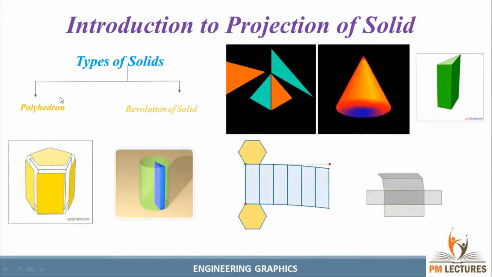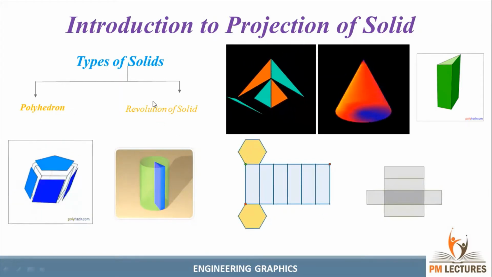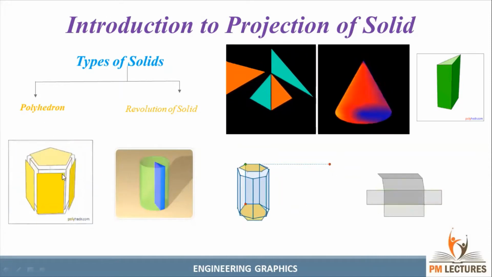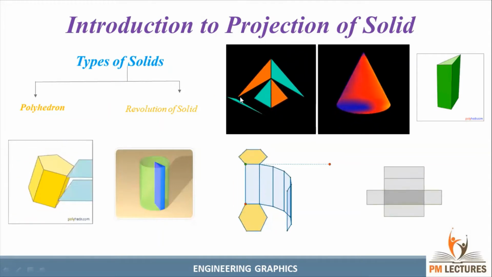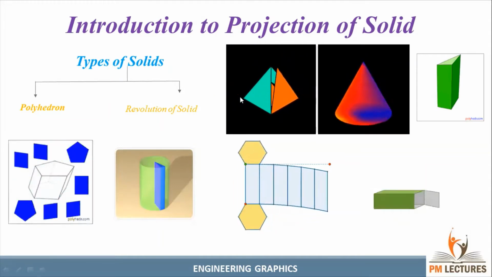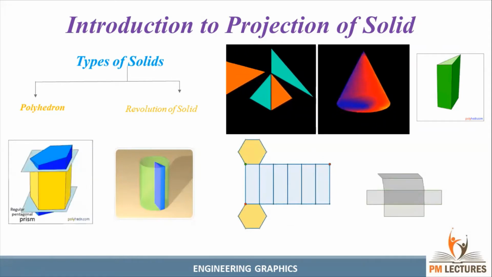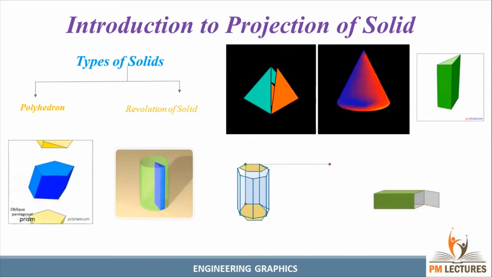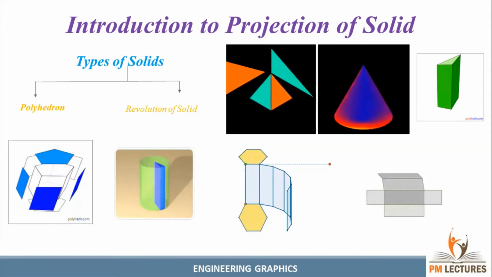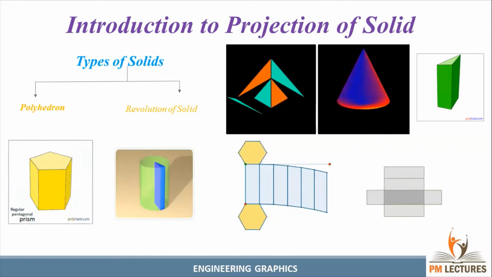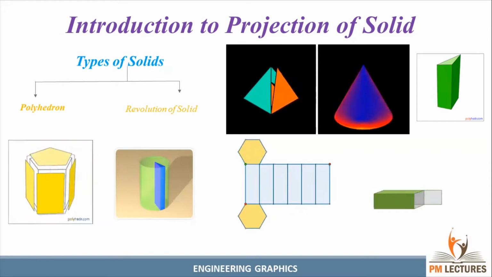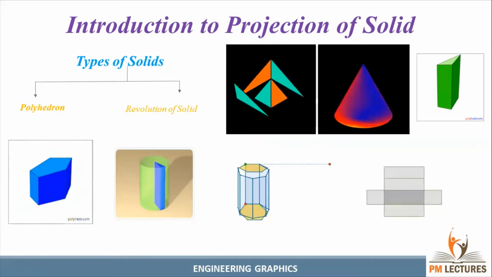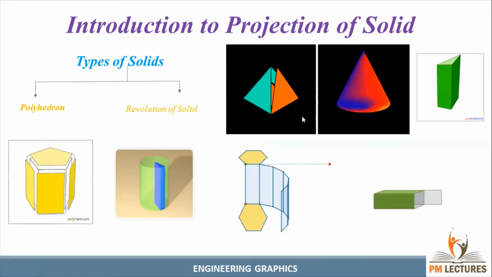And for the types of solids, here we consider the polyhedron and revolution of solids. In the polyhedron, here we focus on the prism and the pyramid only, guys. So what is meant by a prism? We should know that. A prism has some conditions. The first condition is we should have a base at the bottom and a similar polygon at the top, please note down, guys, and they are connected using rectangle faces. That is called a prism.